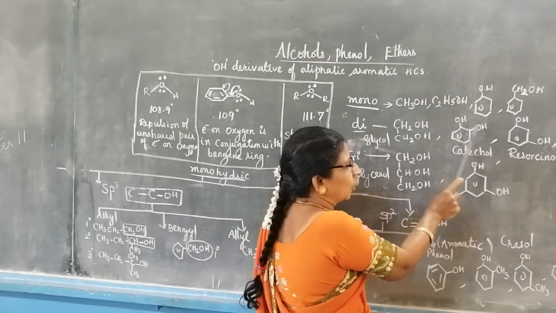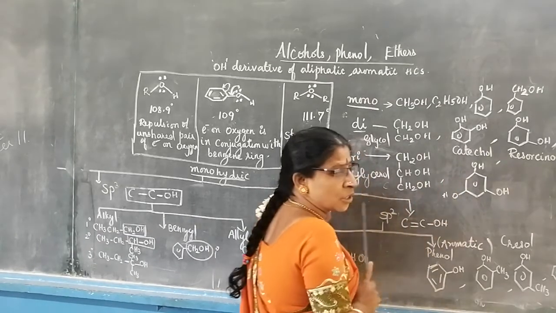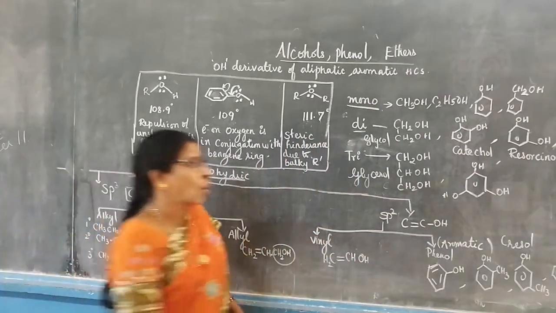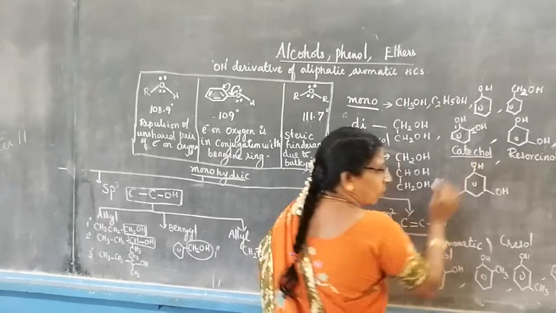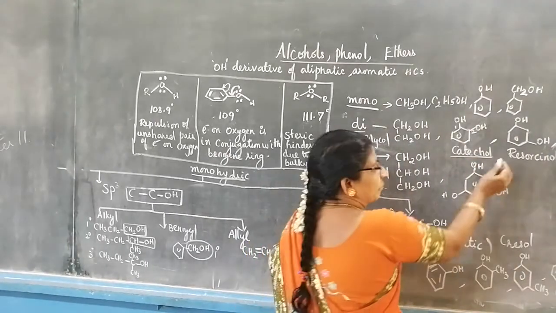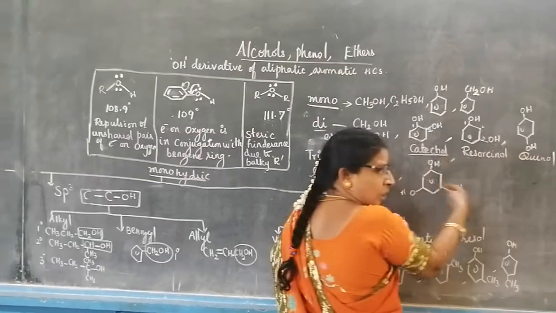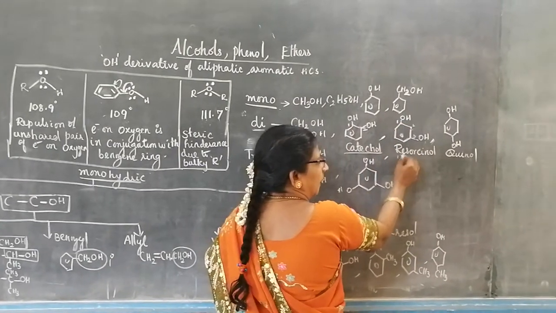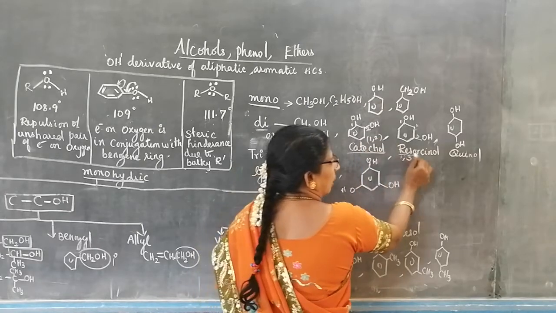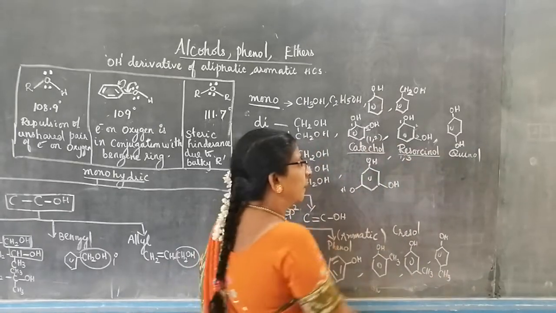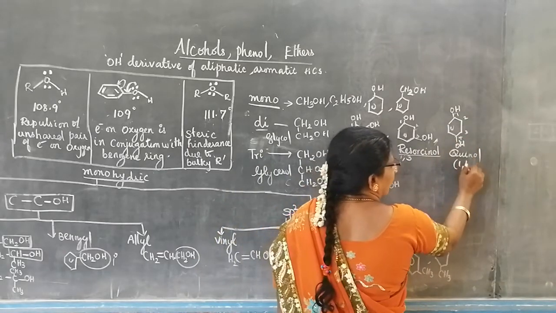In the benzene ring, you are having 2 OH. Where are they present? In the first position and the second position. So they are called benzene 1,2 diol, otherwise called catechol. Now this compound, 1, 2, 3, continuously you have to name it. 1,3 benzene diol is called resorcinol. Next one, it is in 1,4 position. This is called